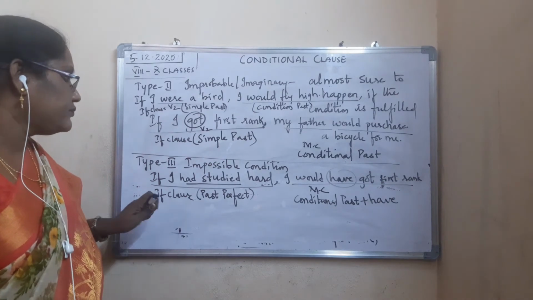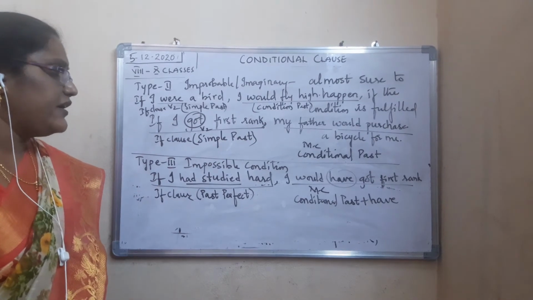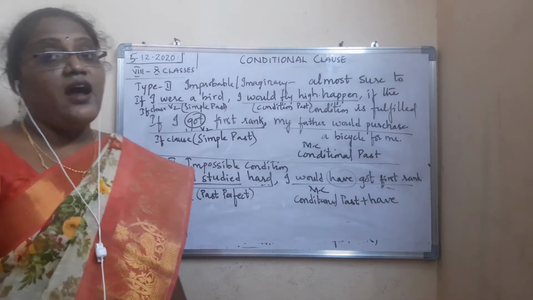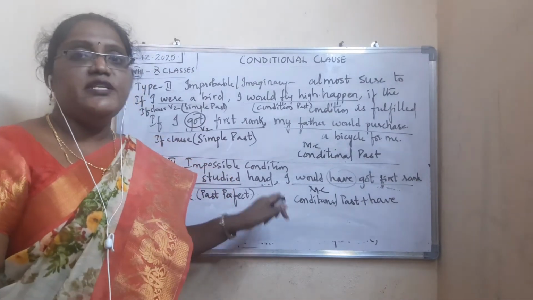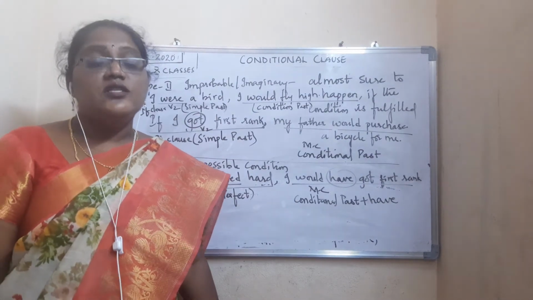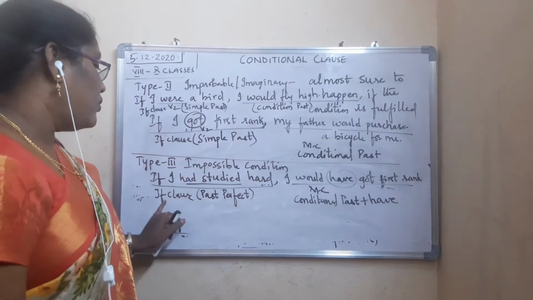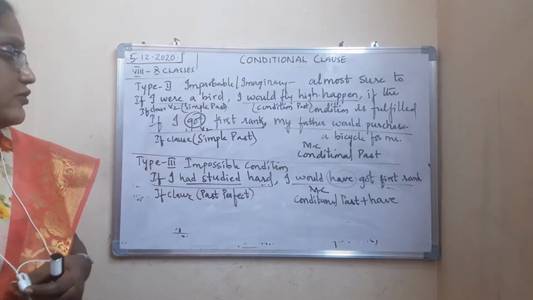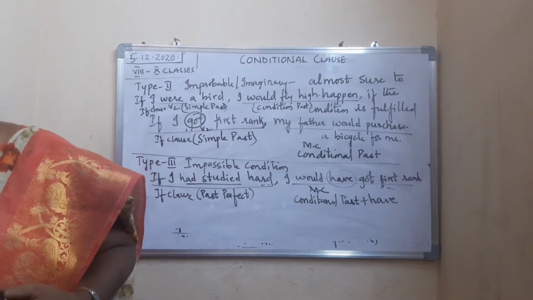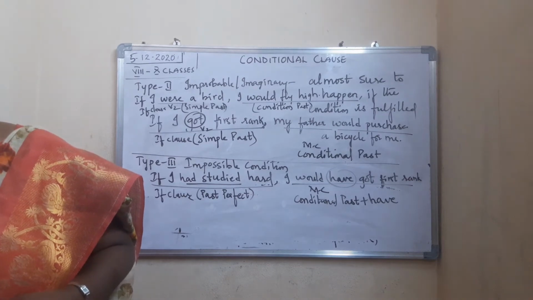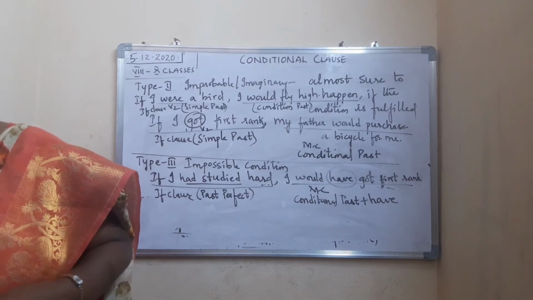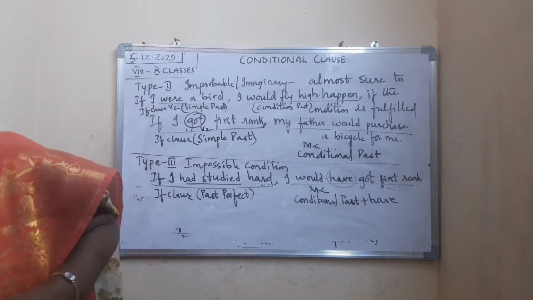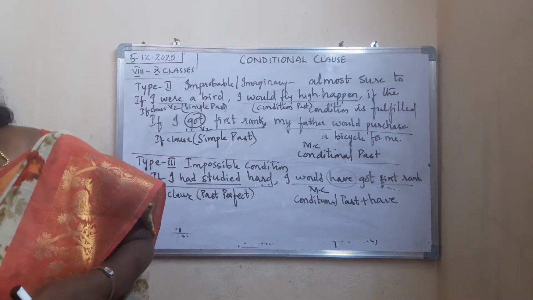Now see here. If I had studied hard, I would have got first rank. So, if I had studied hard, had plus V3. Studied means what? So had plus V3. So it is what? Past perfect. So that is called what? Impossible condition. Next, let me give one more sentence.